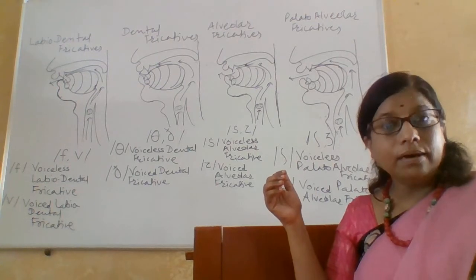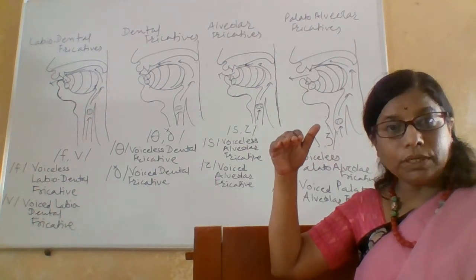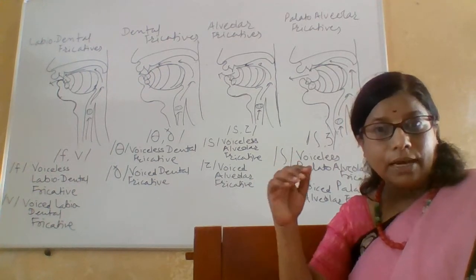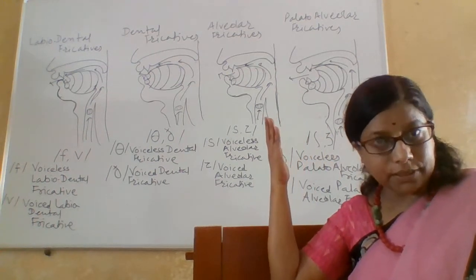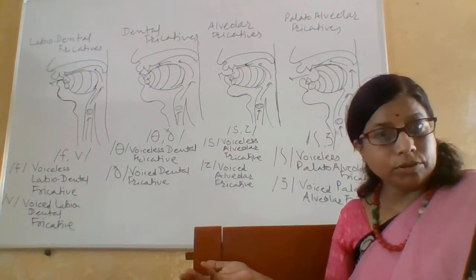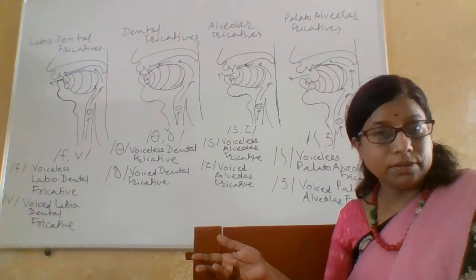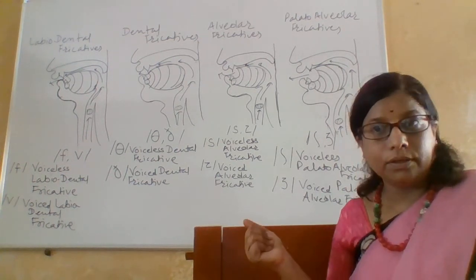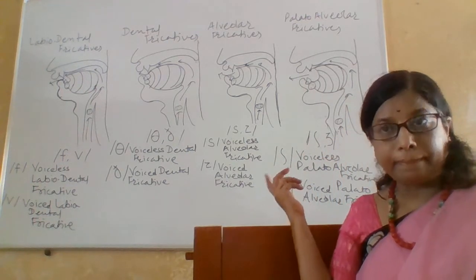So tip and blade of the tongue go very much close to the teeth ridge, and there remains a narrow gap. Soft palate is already raised, so the air coming from the lungs passes through the mouth cavity through that narrow gap, and the friction can be heard. So, z, friction. So these are known as the alveolar fricatives.